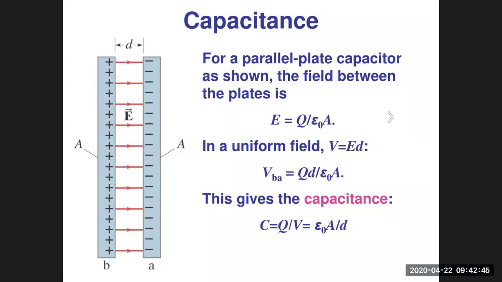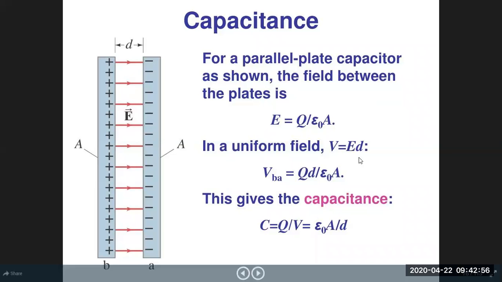So putting the value of E equal to Q upon epsilon naught A, V upon d equals Q upon epsilon naught A, so V equals Q d upon epsilon naught A. So this is the potential difference between the 2 points A and B. This is point B and this is point A. So between the 2 points, potential difference is Q d upon epsilon naught A.